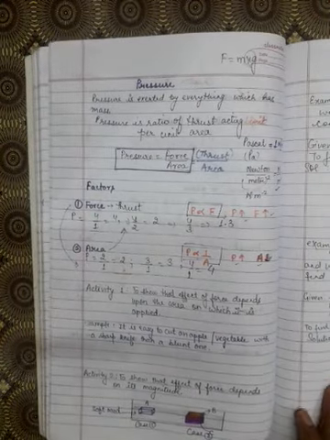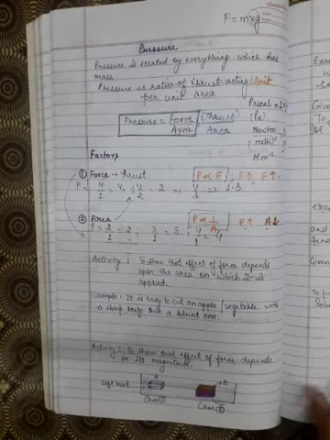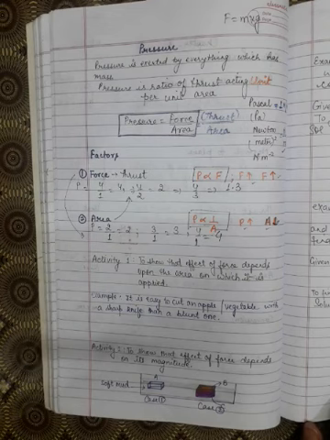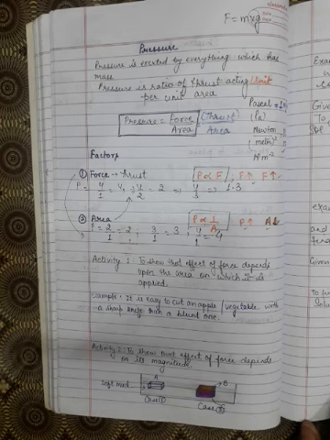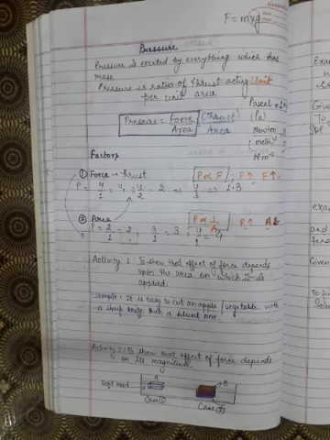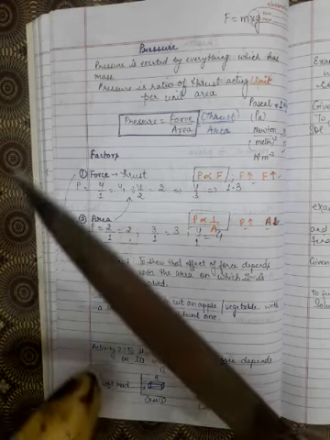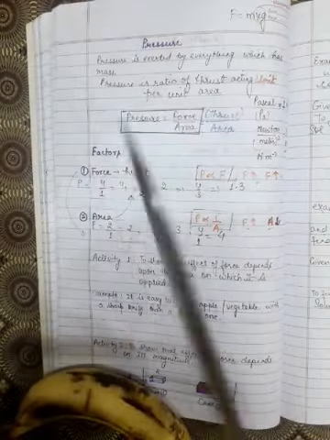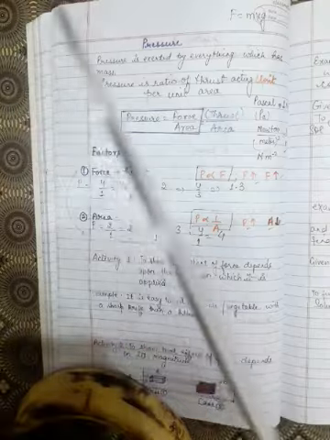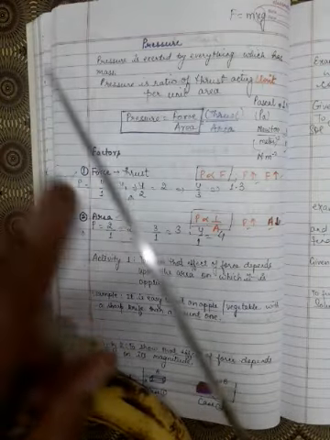This is a mathematical explanation of this formula. Now, how can we explain this with the help of an activity? In your book, it is given as activity 1. What is activity 1? To show that the effect of force depends on the area on which it is applied. There are so many examples. We can take any fruit or vegetable and a sharp knife. You can see that this is a knife. There are two edges: this is the sharp edge and this is the blunt edge.